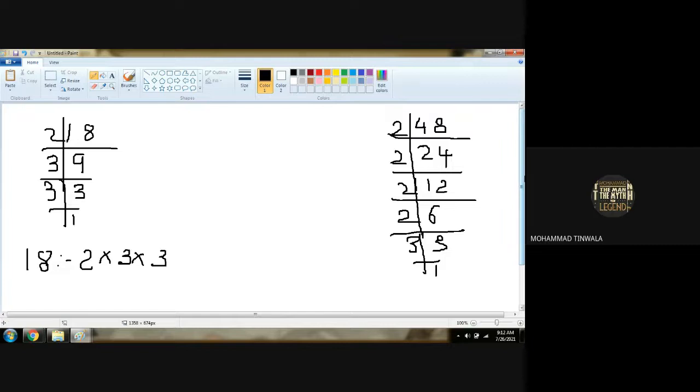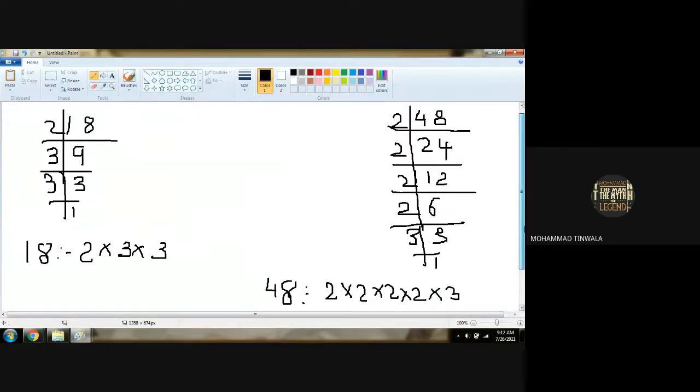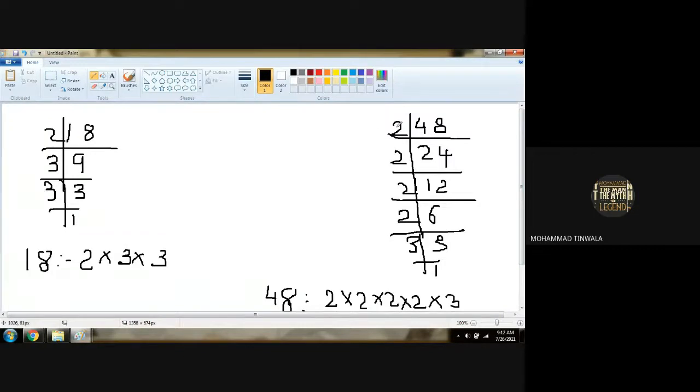So what are the factors of 48? 2 into 2 into 2 into 2, 4 times 2, multiplied by 3. Correct? 4 times 2 and the last one 3.